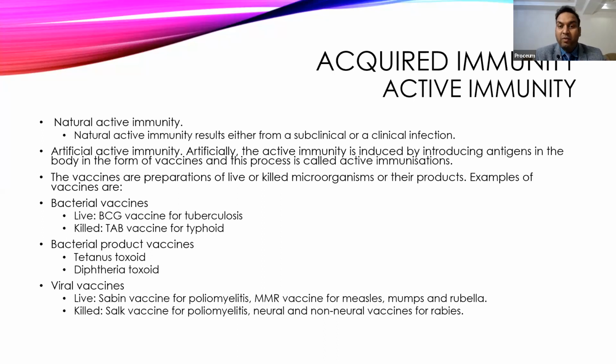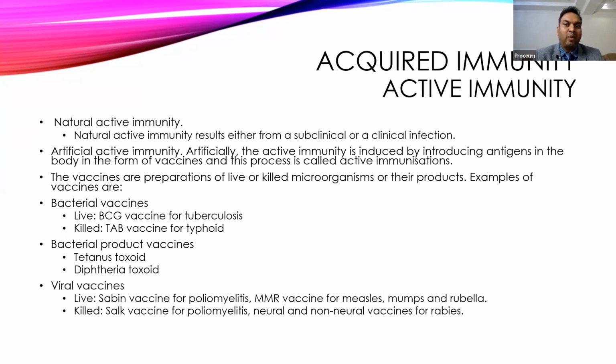Then fragments of the bacteria, or products of the bacteria, like tetanus toxoid. Here, we take tetanus toxin and modify it to reduce its toxicity, but it retains its antigenicity. Similarly, diphtheria toxoid also has reduced toxicity and retained antigenicity.